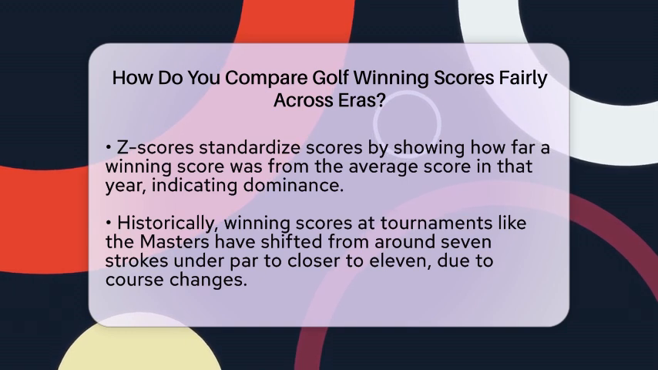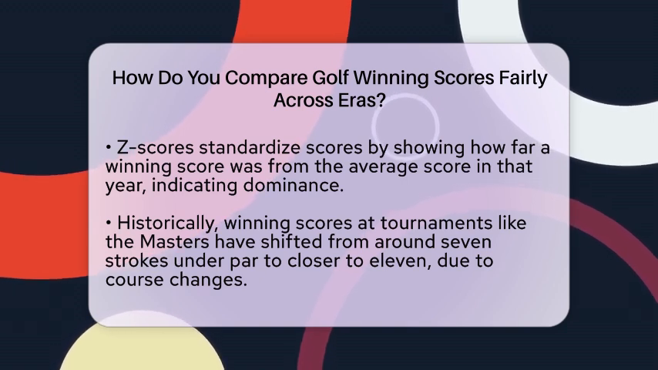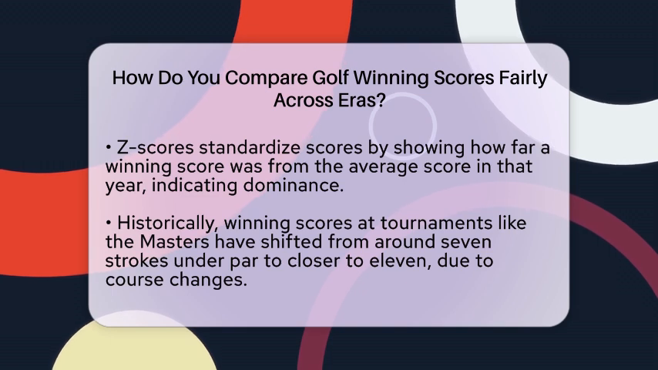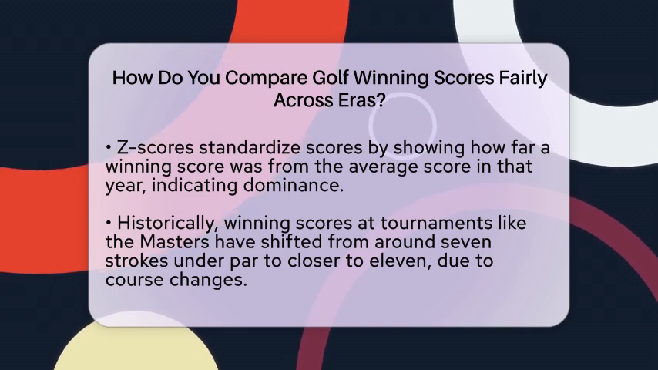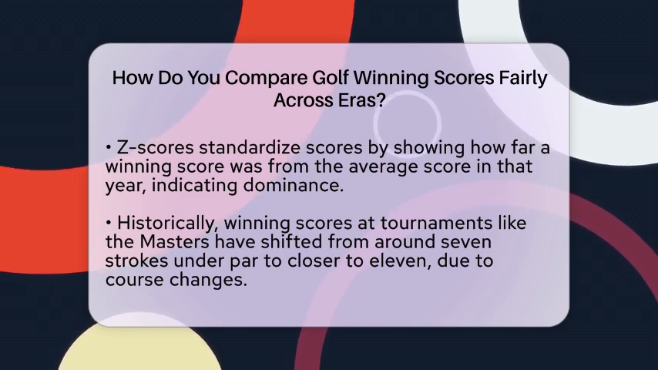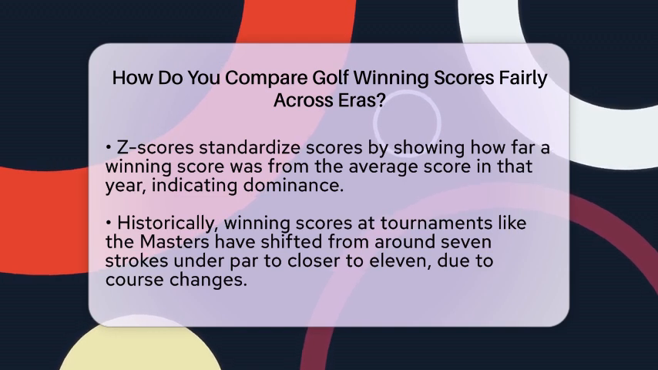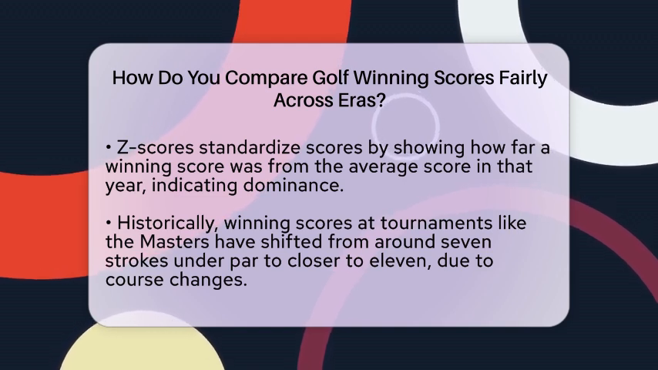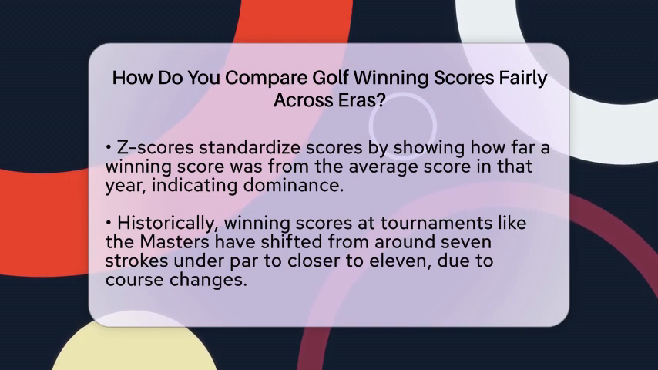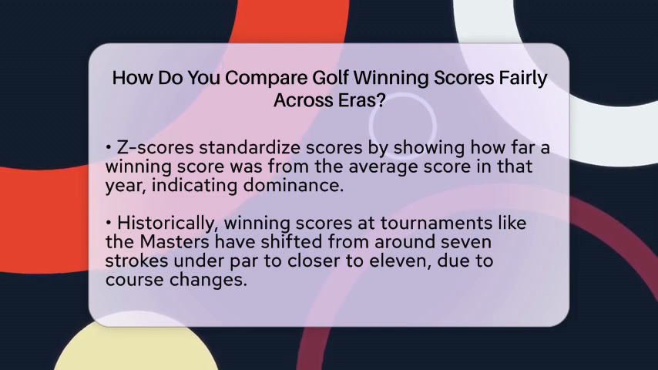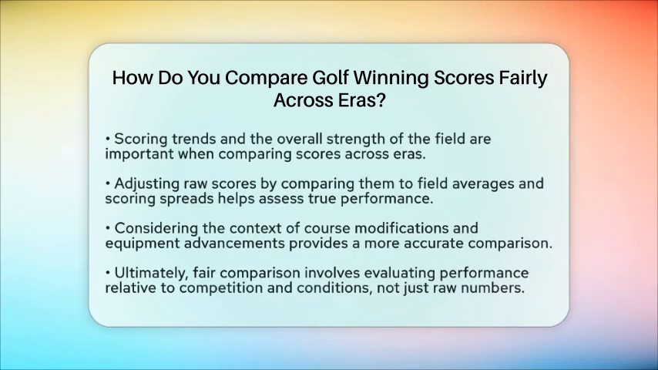Looking at scoring trends and the strength of the field is also important. If most players are scoring well under par, a winning score of 10 under might seem less impressive. But if the field is scoring near par, that same score becomes more significant. So, comparing winning scores should include the overall scoring environment of each era.